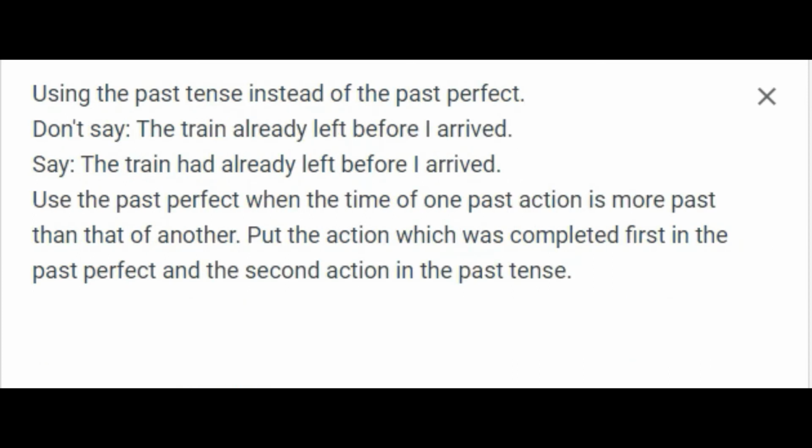Using the past tense instead of the past perfect. Don't say, "The train already left before I arrived." Say, "The train had already left before I arrived." Use the past perfect when the time of one past action is more past than that of another. Put the action which was completed first in the past perfect and the second action in the past tense.